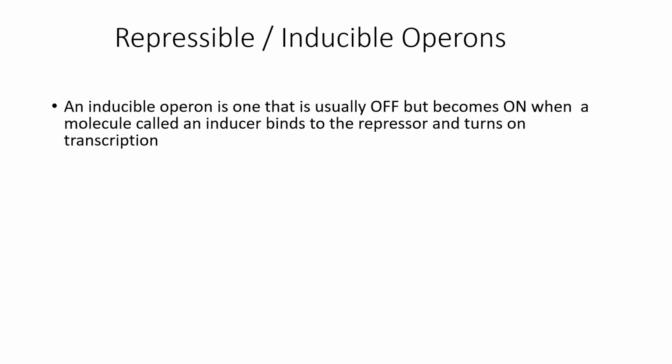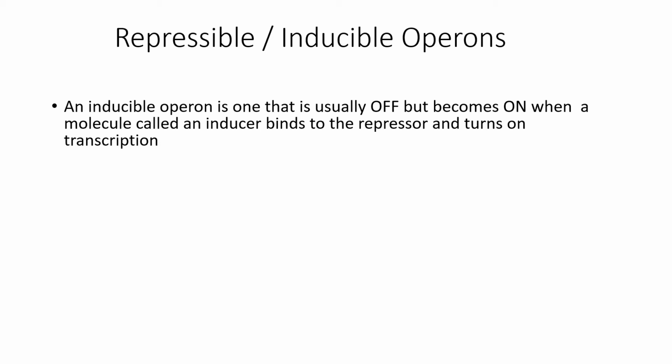An inducible operon is the one which is off initially and it's turned on, as the name suggests. It is off initially because an active repressor is bound to the operator. Now, the cell wants the genes to be in on condition.